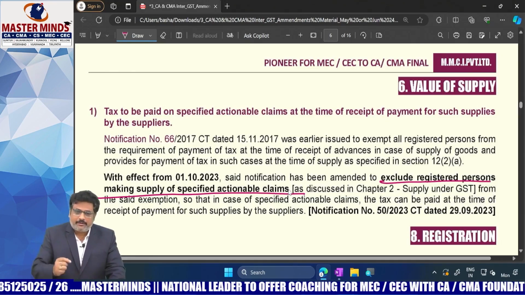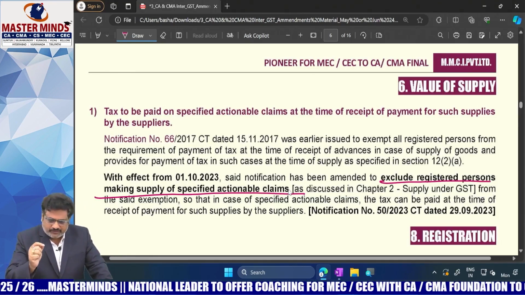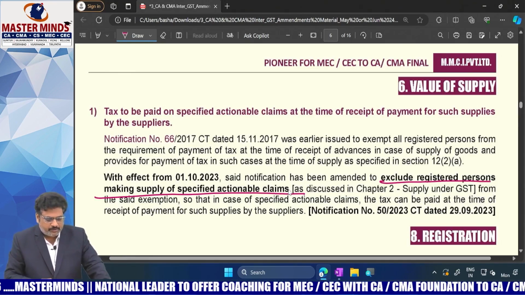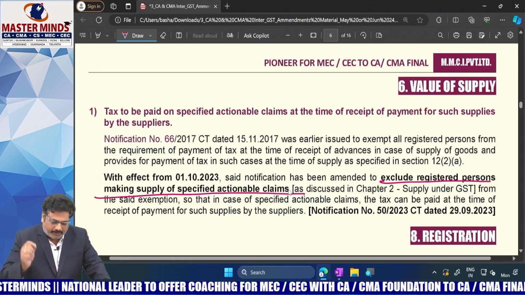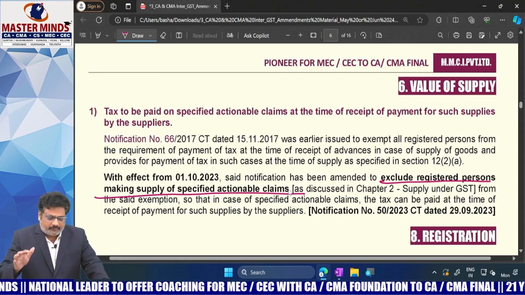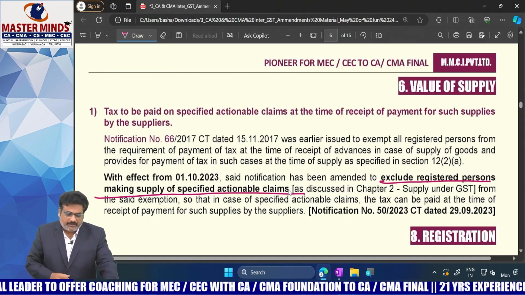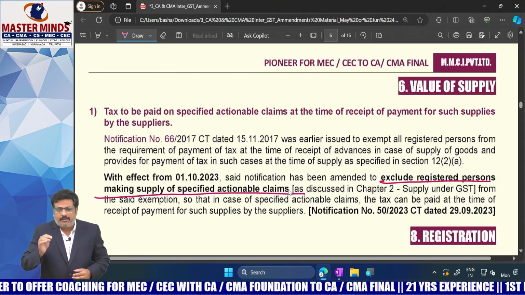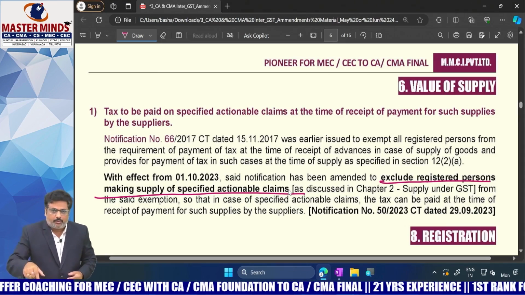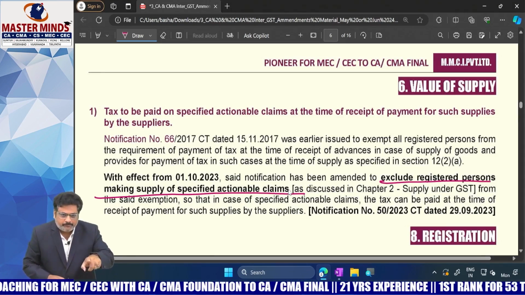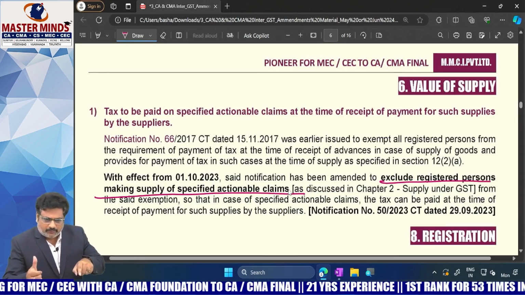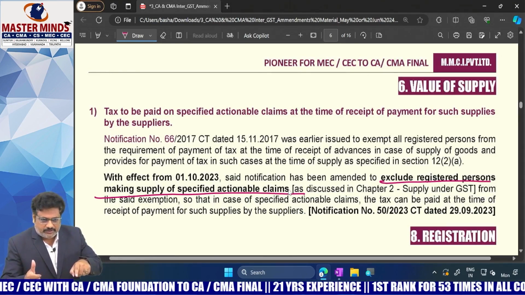In case of supply of these specified actionable claims, time of supply will be triggered if the payment for the same is received by the supplier in advance. That means even though it is a supply of a good, because an actionable claim is a good, on the advance we are not liable to pay GST.